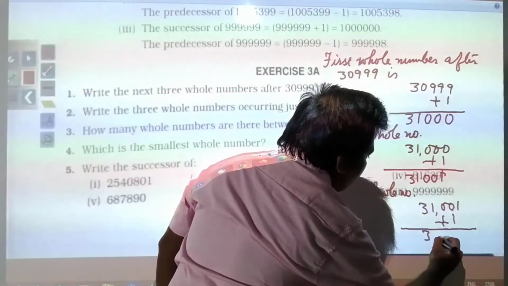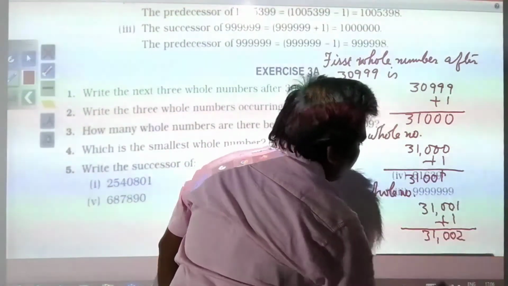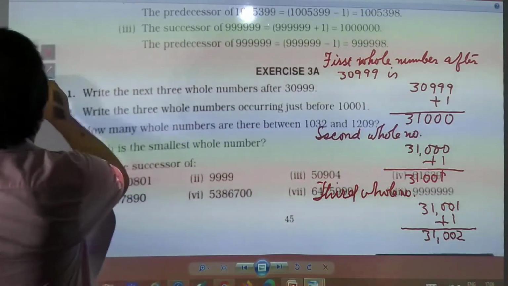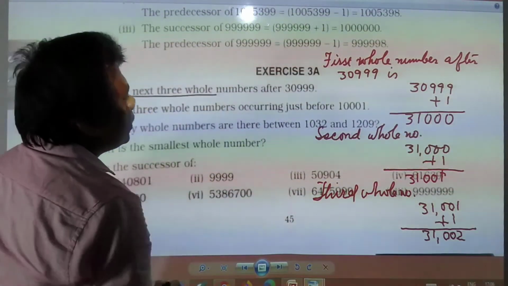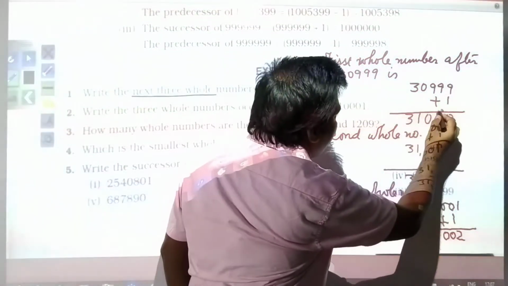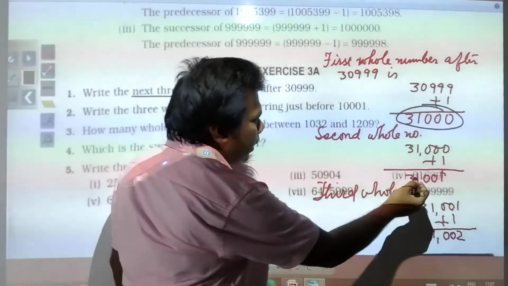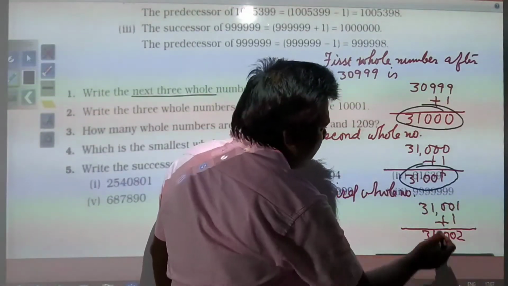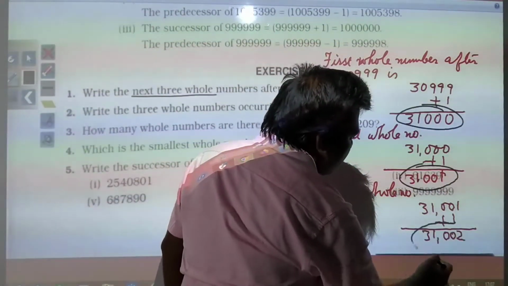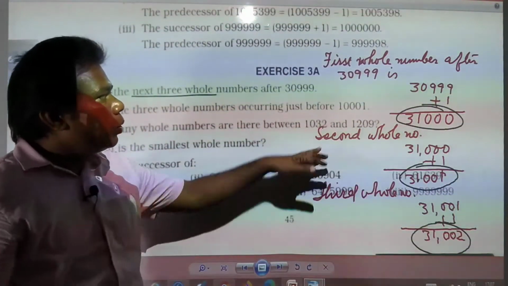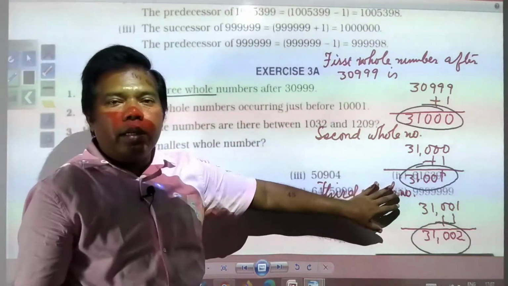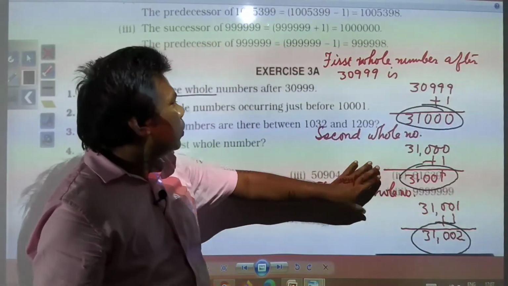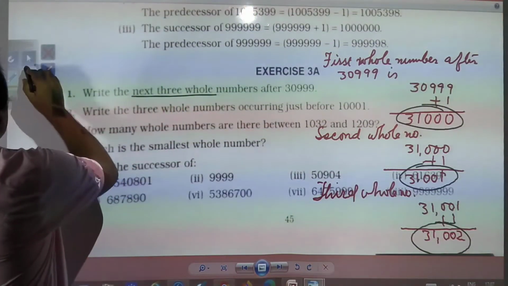It means 31,002. So you will get 3 answers, because you had to find out the next 3 whole numbers. So the first whole number is 31,000, the second is 31,001 and the third is 31,002. So in a proper way it must be written in your notebook. I hope you understood how it is to be found out.